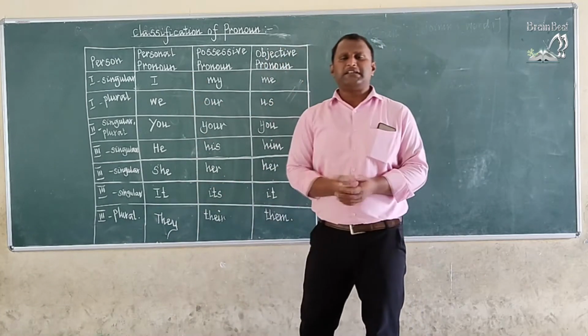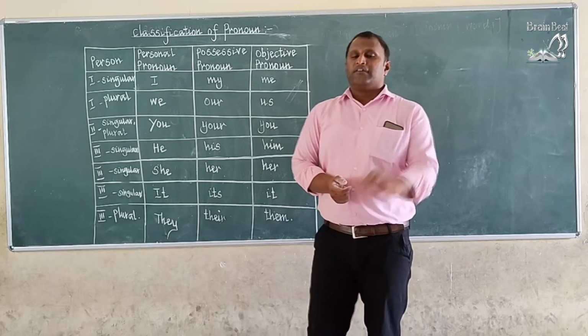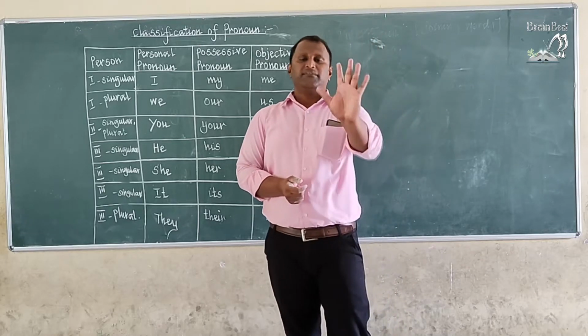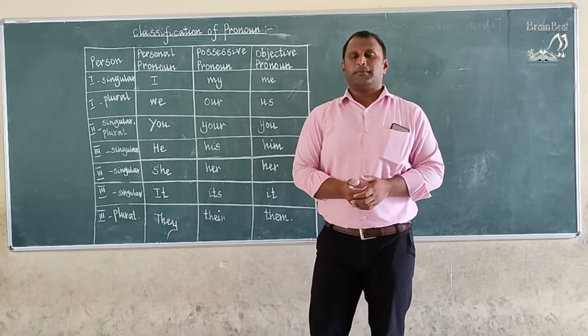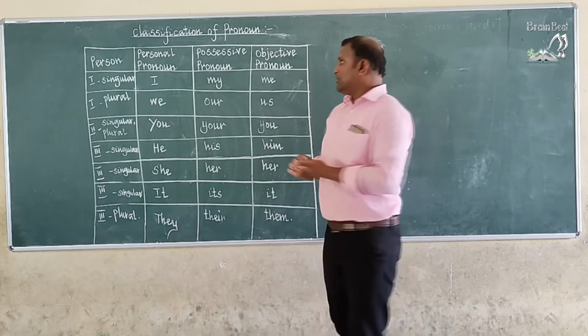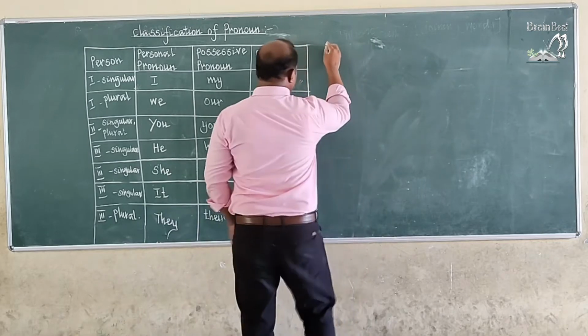Okay, and listen, children, personal pronouns. Where do we use personal pronouns? When we start the sentence, we can use a personal pronoun. Otherwise, we do not use them. Okay, for example, I will write examples here.